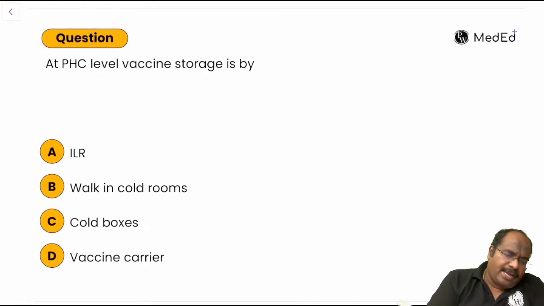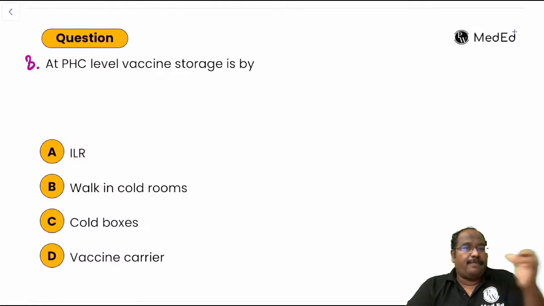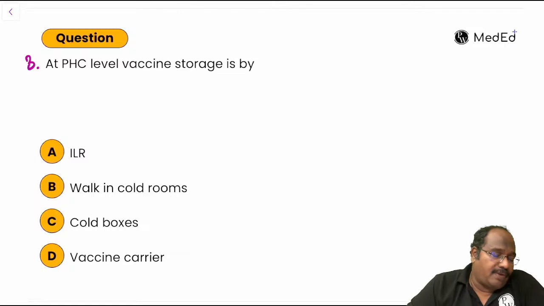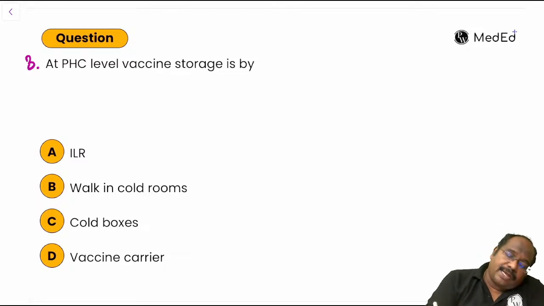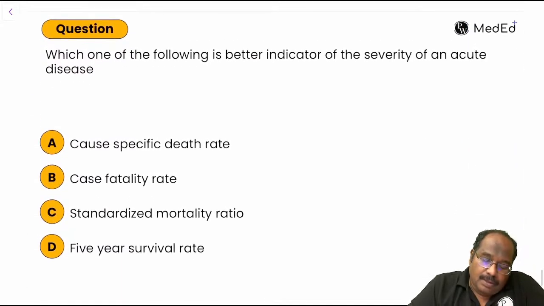Third question. Try to answer it, guys. Whether it's right or wrong, no problem. At PHC level, vaccine storage is by what? Where will you store the vaccines at PHC level? In the ILR, guys, the ice-lined refrigerator. At PHC you can store the vaccines in the ILR.